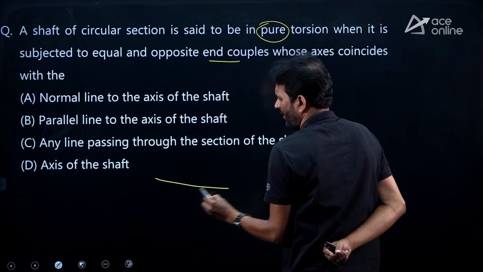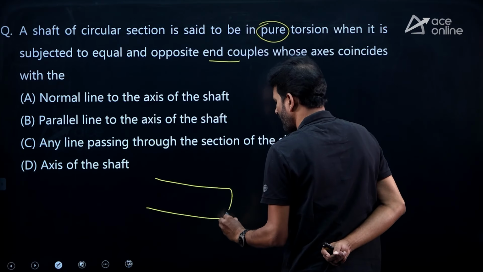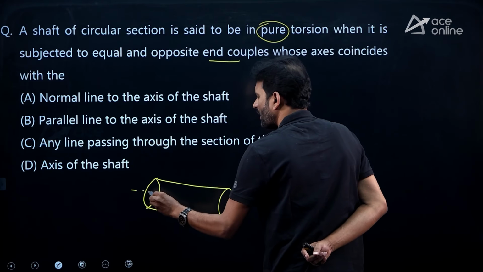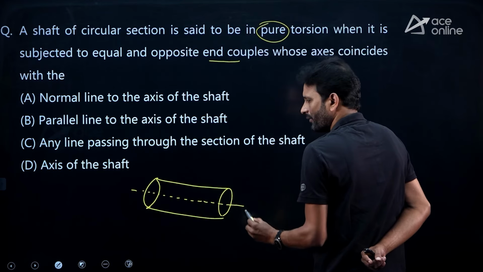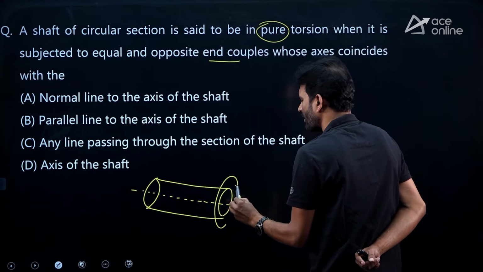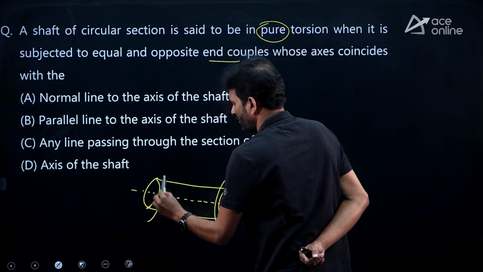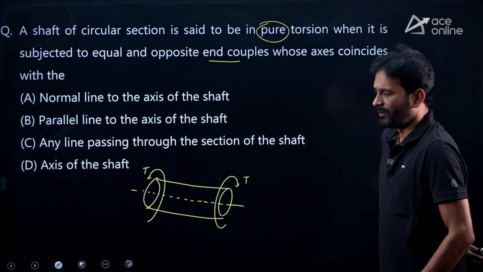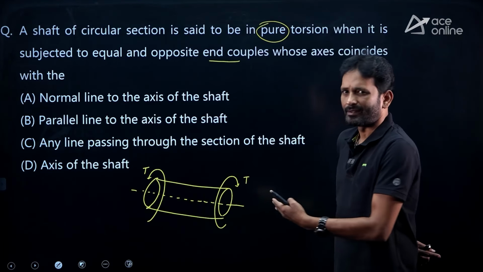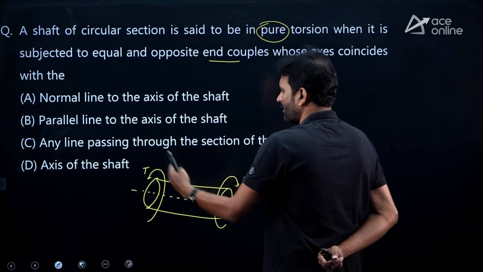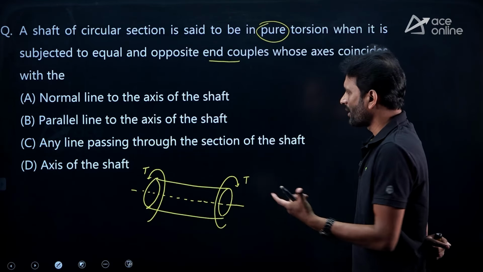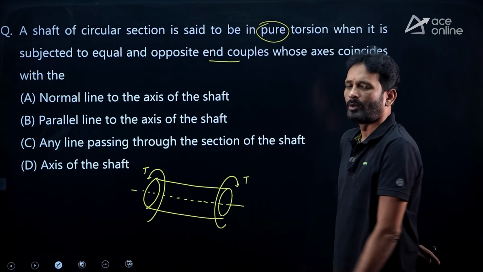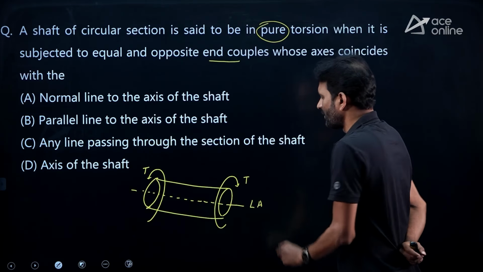So, as we know, when we have equal and opposite end moments, if I am using it about the longitudinal axis, then it will generate the torsion. We know it. When we are applying the moment about the longitudinal axis of the member and that is going to be resisted at other end, it will generate the torsion. Torsion, one kind of angular deformation we are observing in the members because of application of the moment about the longitudinal axis. This is the longitudinal axis.